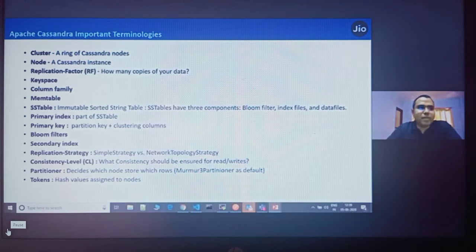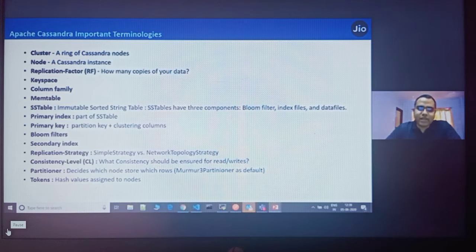Memtable is an in-memory database of Cassandra, where whatever you want to write or read is available in memory. If it is not available, then it will go and search on the disk. Otherwise, it will return from the in-memory table. SSTables are immutable sorted string tables.